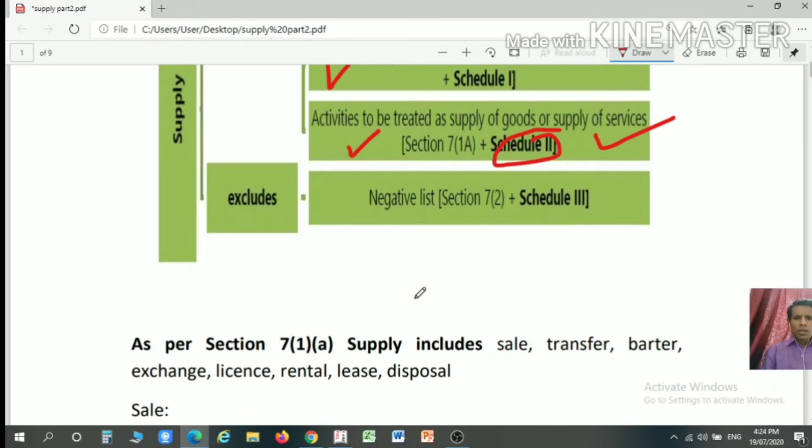Now the negative list is given in Schedule 3, read with Section 7 subsection 2. So supply excludes whatever is given in Section 7 subsection 2 plus Schedule 3. So supply will exclude whatever is given in Schedule 3.